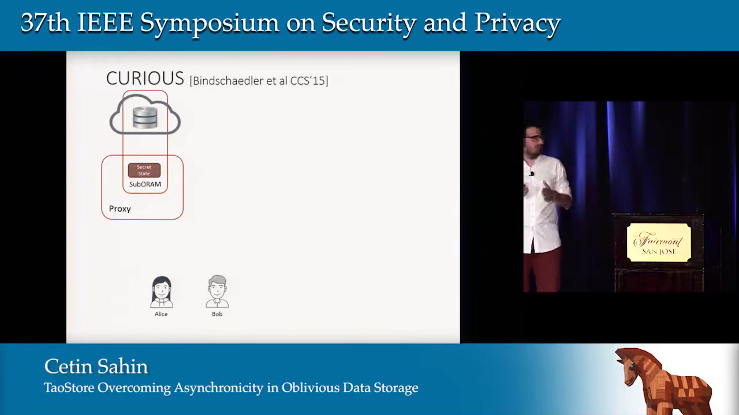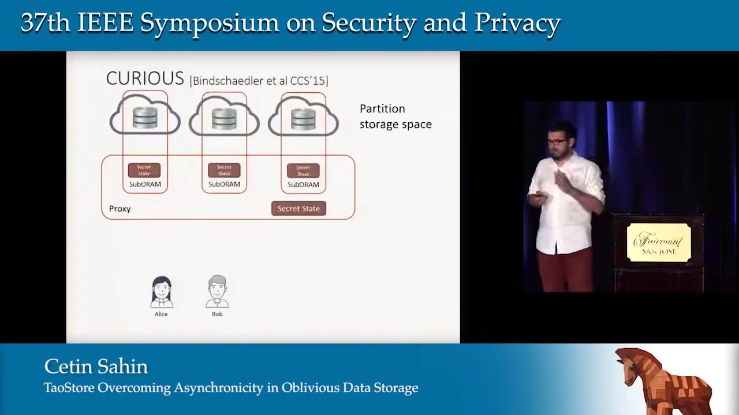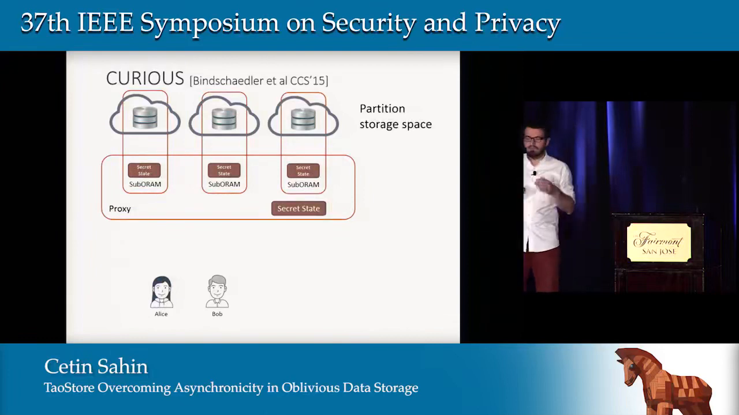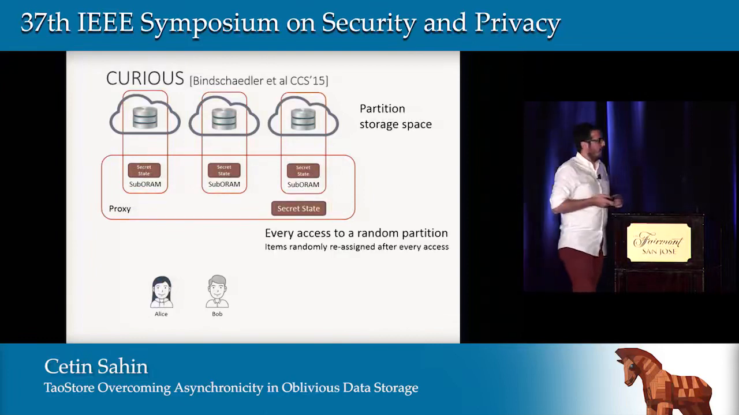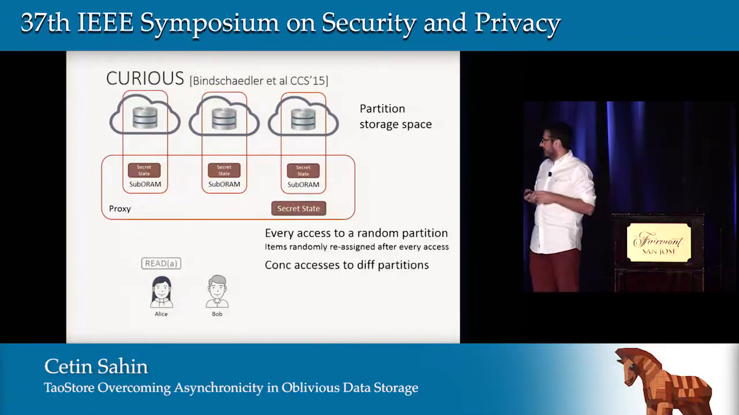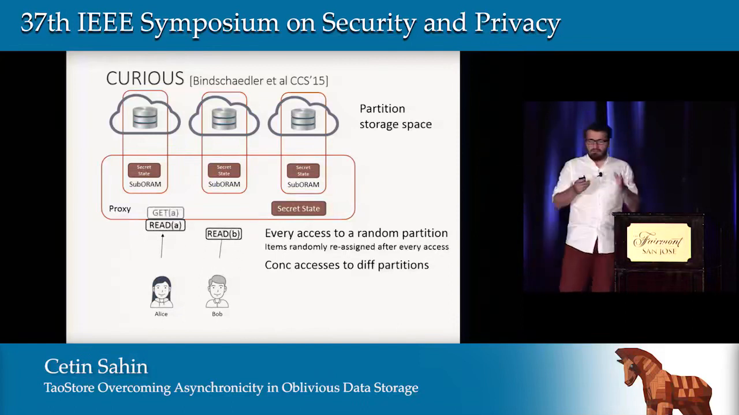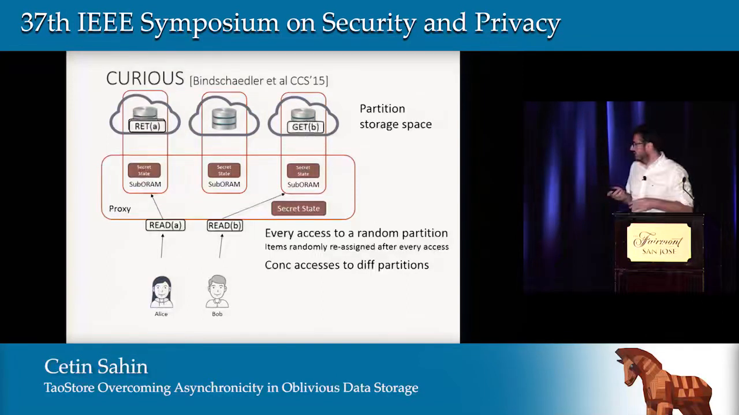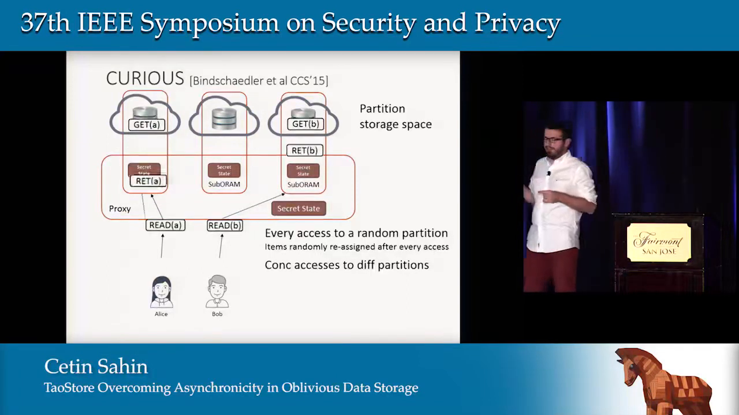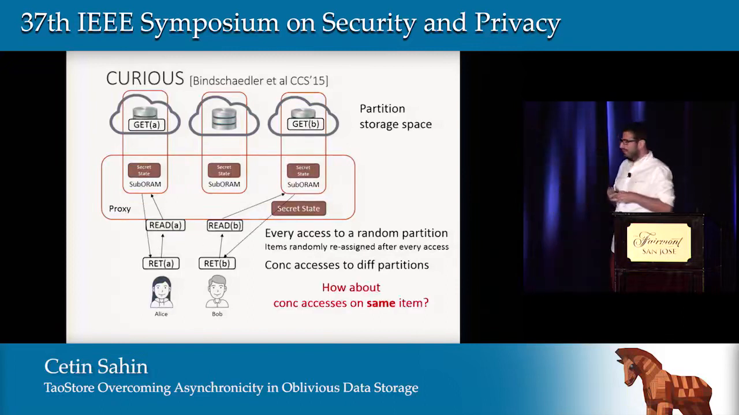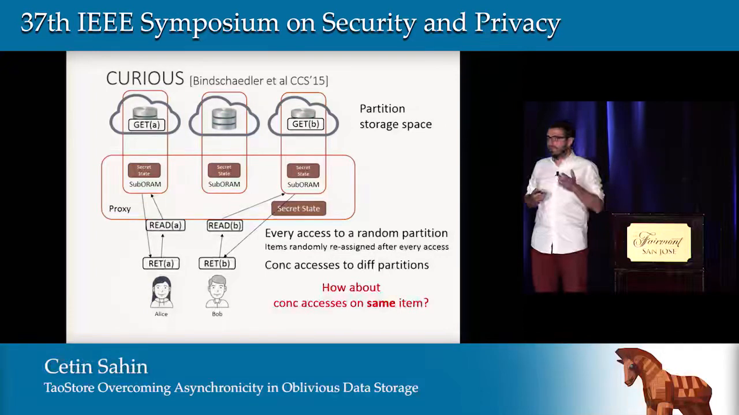But first, let me cover briefly how the Curious system works. It partitions the storage space, and it has a modular design, actually. Each partition runs a single ORAM client, and every access happens to a random partition. Items are randomly reassigned after every access. And concurrent accesses for distinct items most likely will go to different partitions. So here you see that we try to access items A and B, and these will be handled through different partitions.